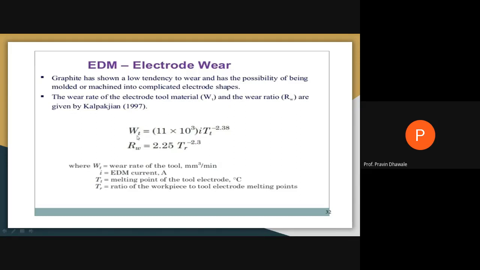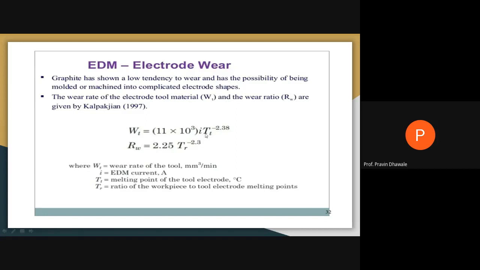WT is equal to 11 into 10 raised to 3 into I into T of T raised to minus 2.38, where WT is the wear rate of the tool in mm cube per minute. I is the current used in an EDM machine, its unit is the ampere.